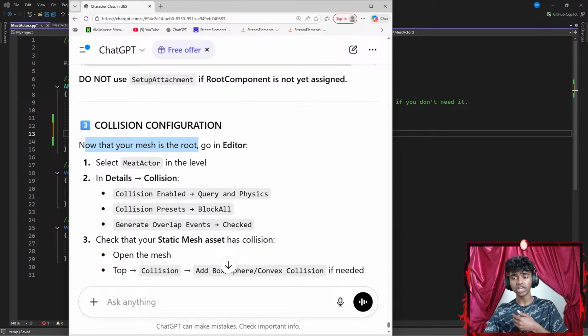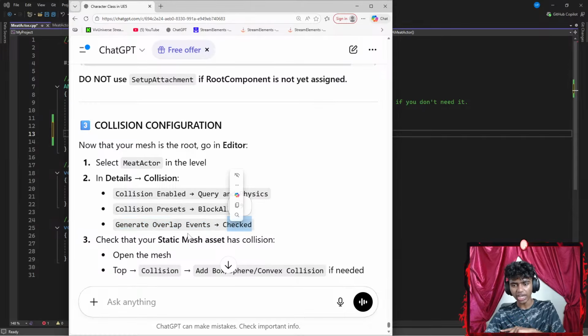Now that your mesh is the root, go in the editor, select meat actor in the level, details, collision, collision enabled, query and physics, collision presets, block all, generate overlap events, check. Query, is that how I pronounce it? Guys, I'm awful at pronunciations.